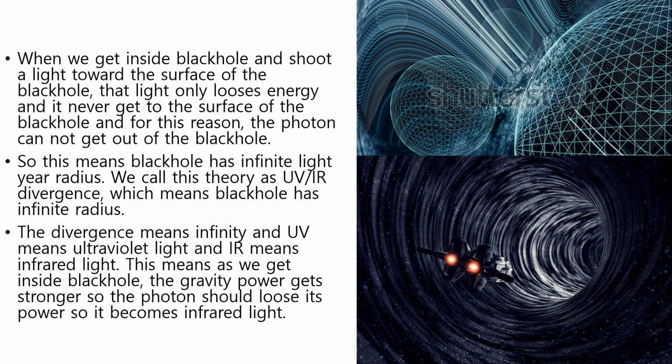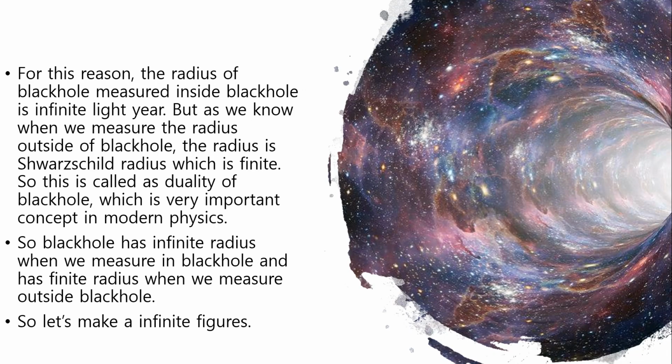The divergence means infinity, UV means ultraviolet light and IR means infrared light. This means as we get inside black hole, the gravity power gets stronger, so the photon should lose its energy power, so it becomes infrared light. For this reason, the radius of black hole measured inside black hole is infinite light year.